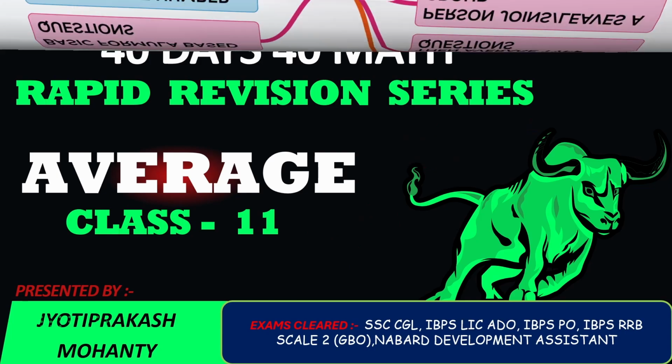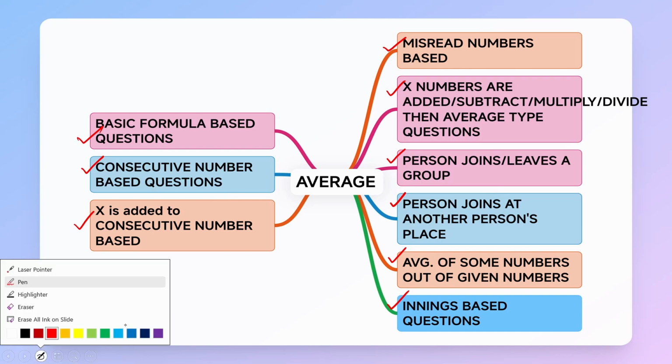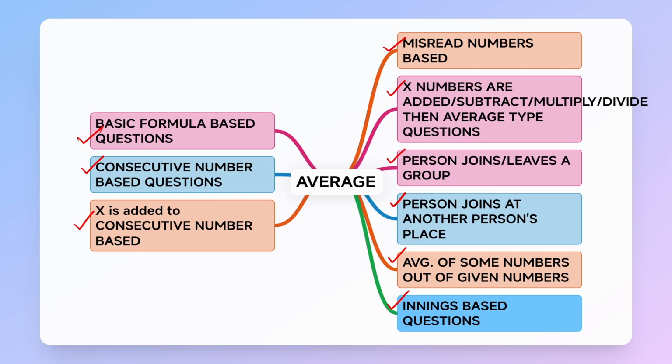Now understand what types of questions are being asked from average. See, these are the types. Basic formula, consecutive number based questions. X is added to consecutive numbers, then what is the impact on average? Misread number questions. X numbers are added, subtracted, multiplied, divided, then what is the average? Persons joining or leaving the group. Persons joining in another person's place, or replacement. Average of some numbers out of given numbers. Innings based questions depending on the sports. So these are the types we'll be covering from easy to hard level. All types will be covered in this series.